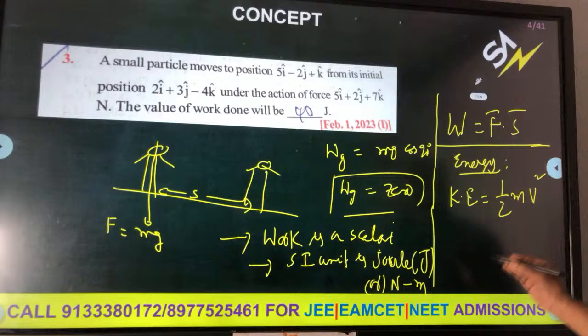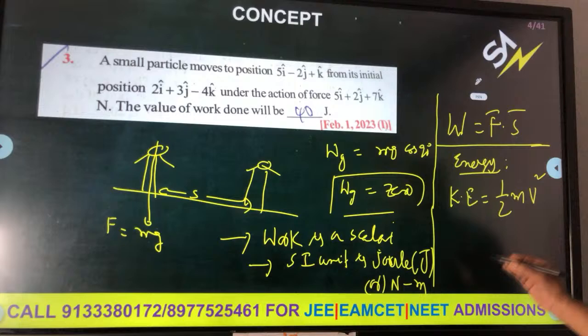Let AC be equal to x. Then BC will be 2x distance. AC is the rough plane and BC is the smooth plane. So for the work done by gravity on BC, only mg sin theta will be there.